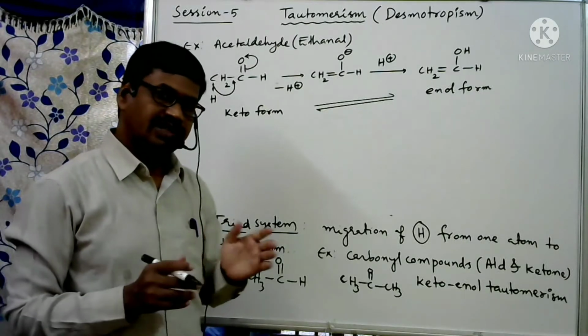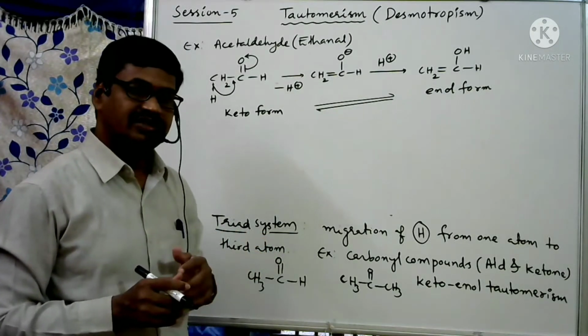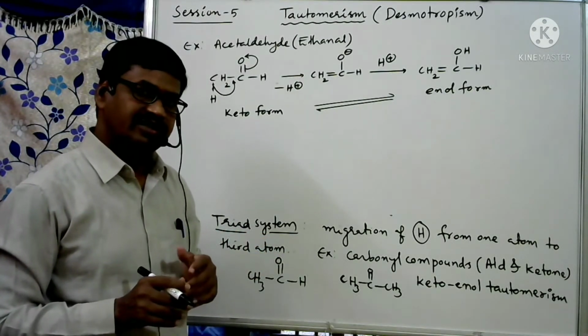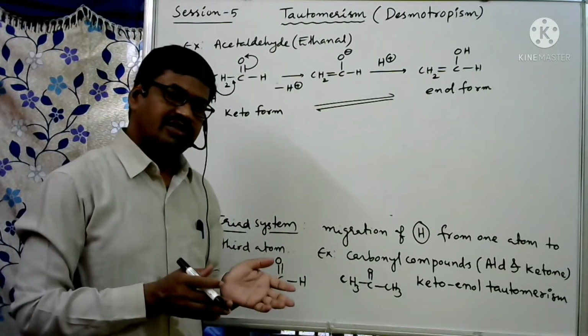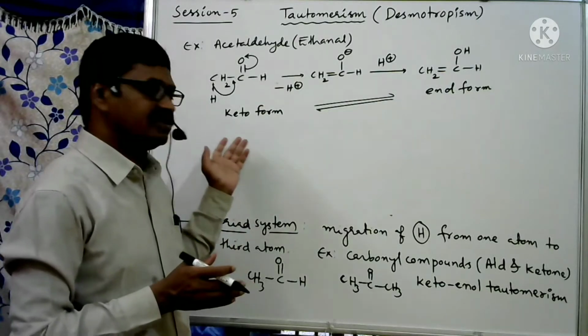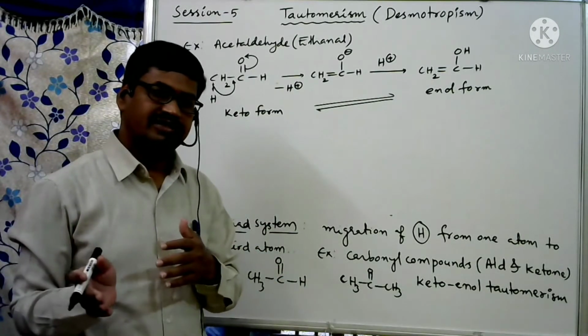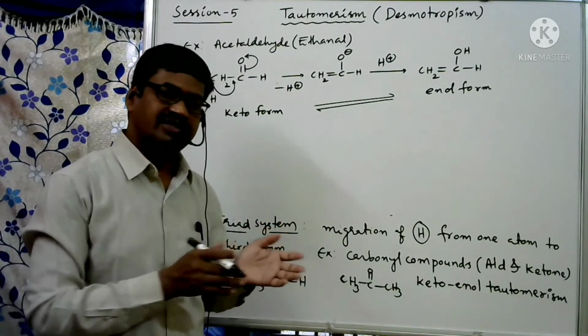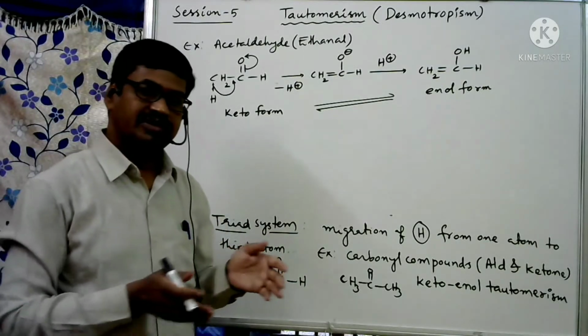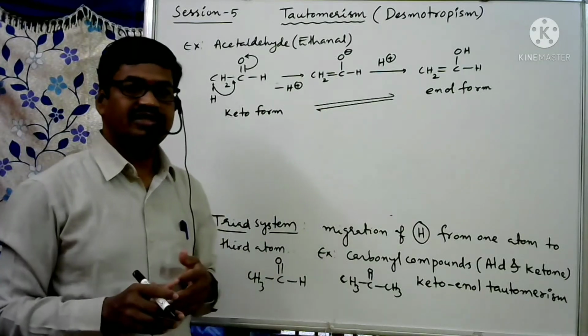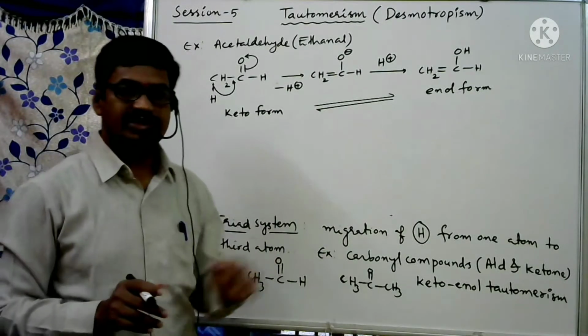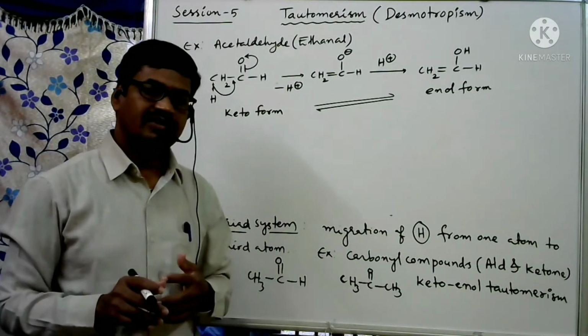Even though dynamic equilibrium is present, because of their stabilities, they may exist more in one form. Sometimes maybe 70%, 30%, sometimes 50%, 50%, sometimes 20% and 80% like that. There is the existence of these two forms in a particular compound.